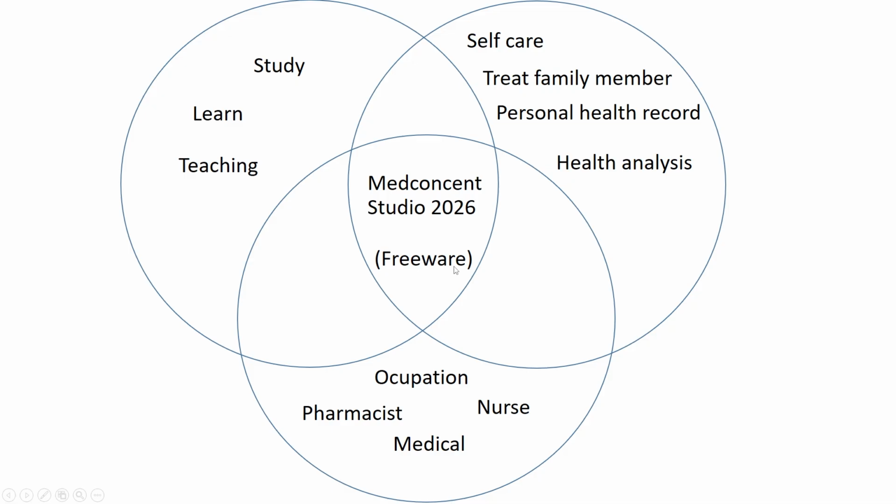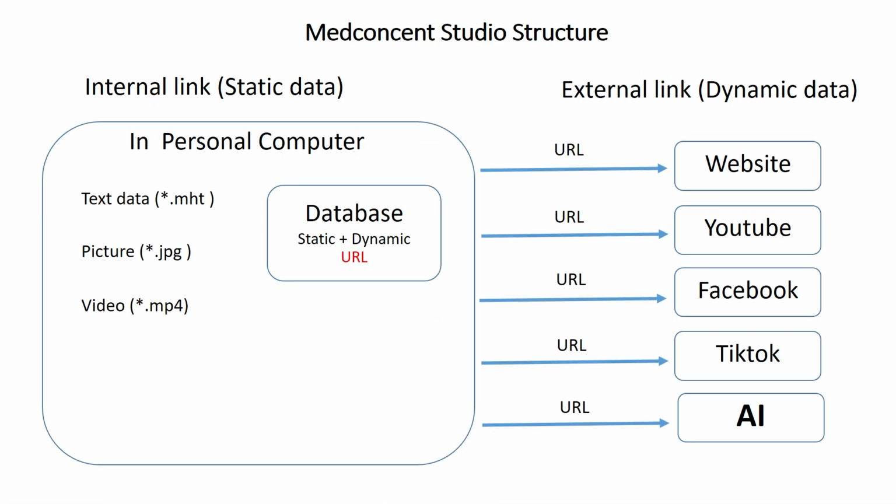The software is freeware. This is the Made Consent Studio structure. This is an internal link. It is static data in the personal computer. In the personal computer there will be text data.mst, picture.jpg, and video mp4. In a computer on IC, we have a database.